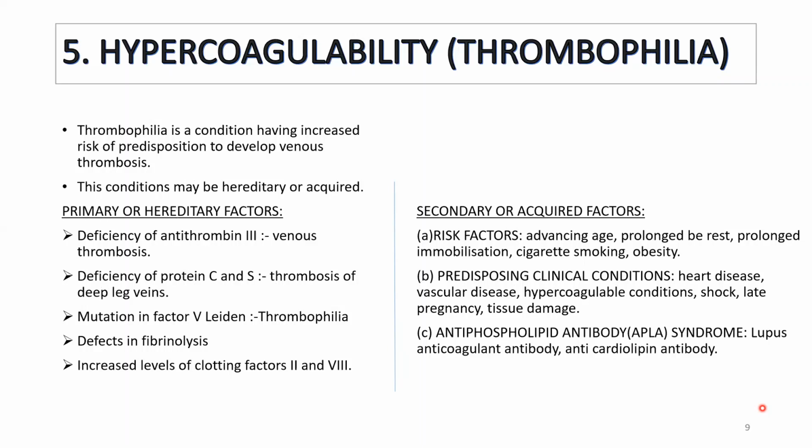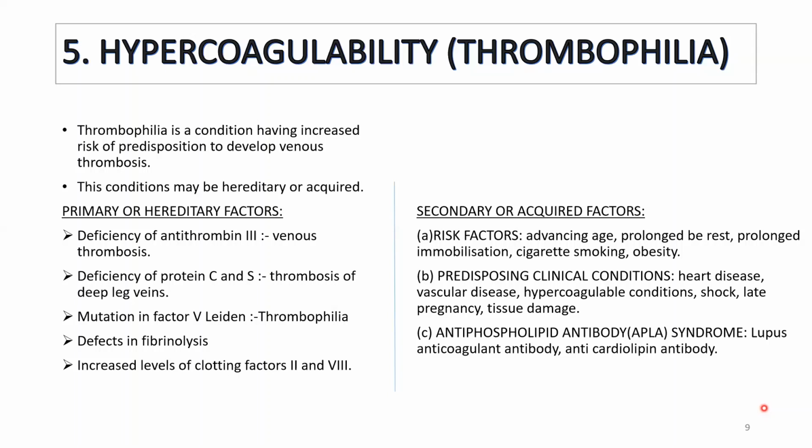First, we will see the primary factors which are responsible for thrombophilia. Deficiency of antithrombin 3, which is a clotting factor. Deficiency of this will cause venous thrombosis. Then the deficiency of protein C and S may cause thrombosis of deep veins, leg veins. And mutation in factor 5 Leiden will cause thrombophilia, and defects in fibrinolysis.